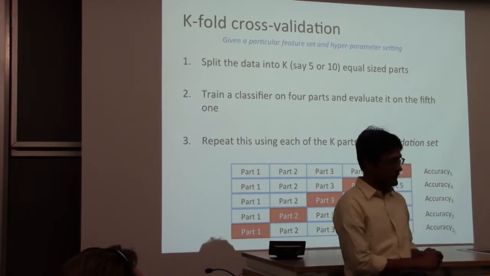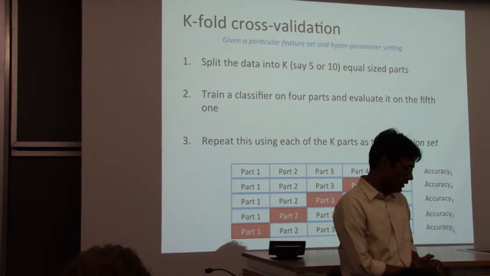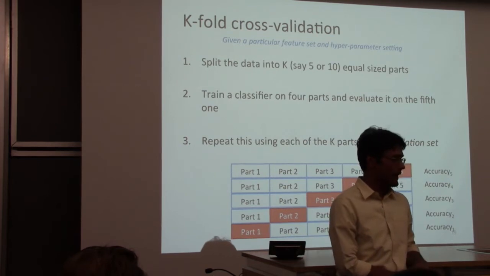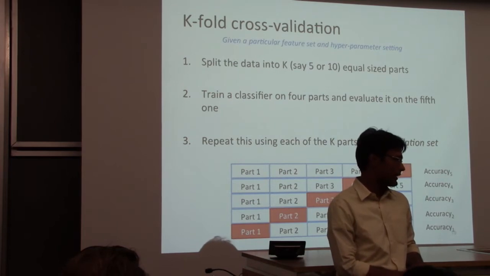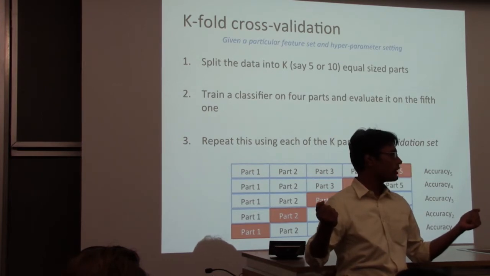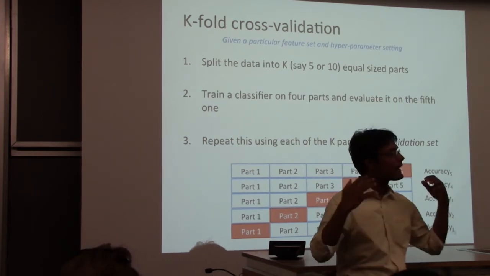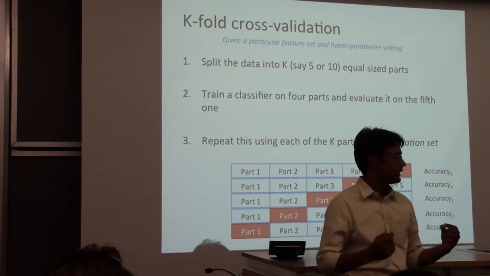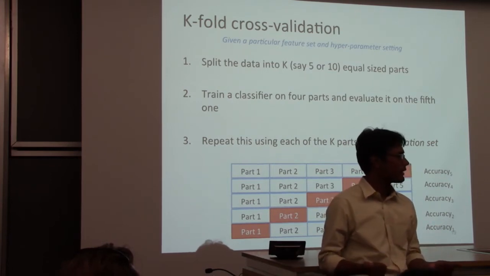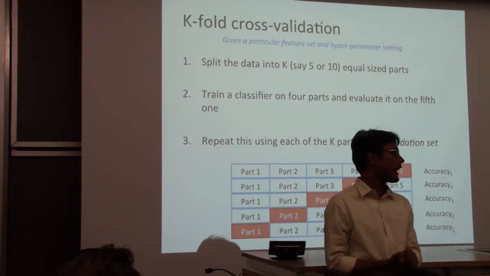Think about it this way. Suppose the accuracy on part 5 on the first line there is pretty bad. What that means is you trained on the first 4 parts, and part 5 was not even part of the training set. So effectively, these are uniform subsamples of the data. It's possible that there exists a training set for which this particular hyperparameter configuration will do pretty badly, and you want to penalize this hyperparameter for that. So it has to influence the final accuracy.